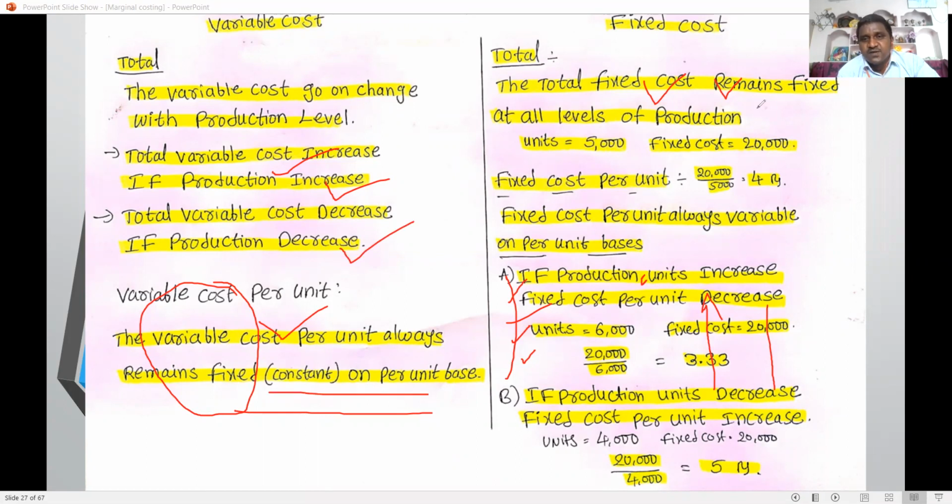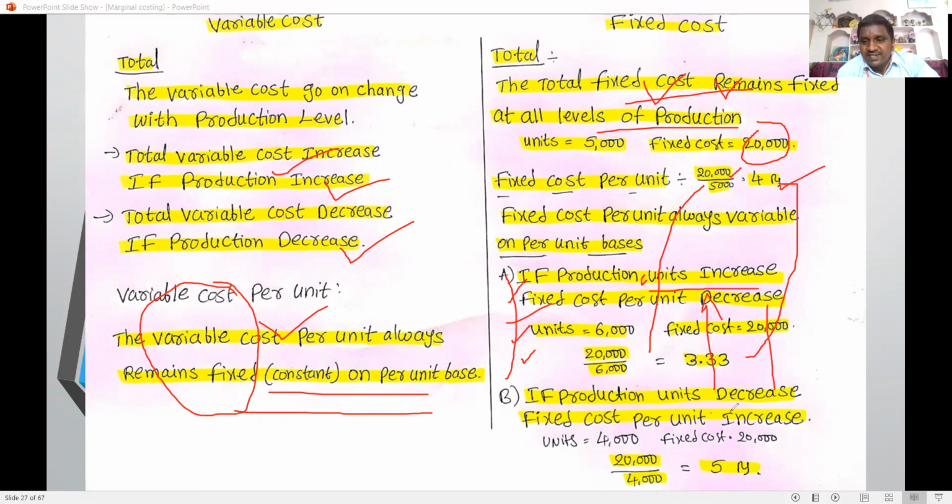But regarding fixed cost, total fixed cost remains unchanged at all levels of production, while fixed cost per unit changes. Here 20,000 is the fixed cost, for any given volume of output, any level of production. But per unit, if production units are increased, fixed cost per unit decreases. Suppose 20,000 divided by 5,000 gives 4 rupees fixed cost per unit. Whenever production increases from 5,000 to 6,000, fixed cost per unit decreases from 4 rupees to 3.333 rupees, and so on.